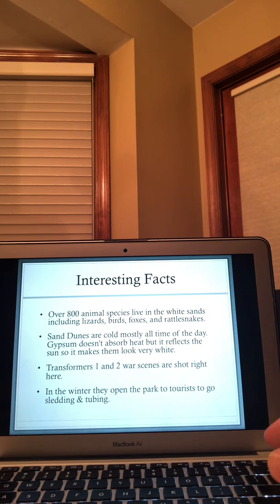Another cool fact is they actually shot Transformers 1 and 2 right there in the park. And in the winter, they open the park to tourists to go sledding and tubing down the hills and the sand dunes.